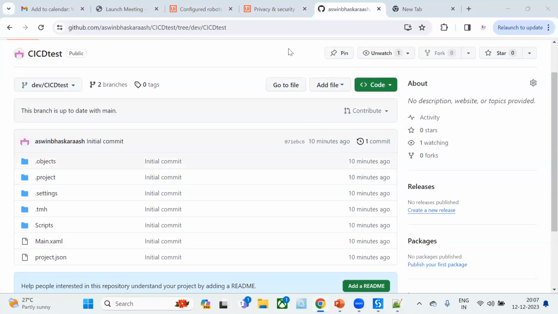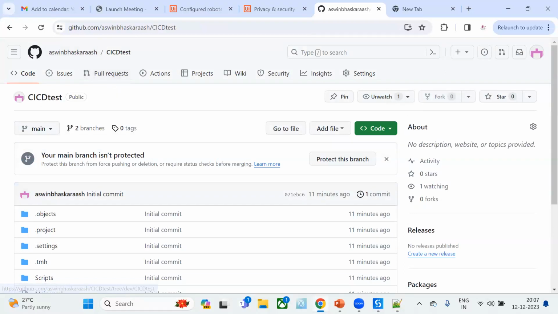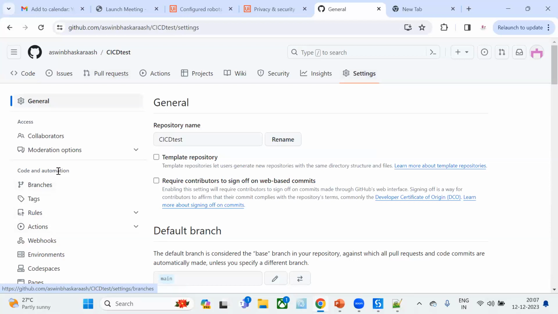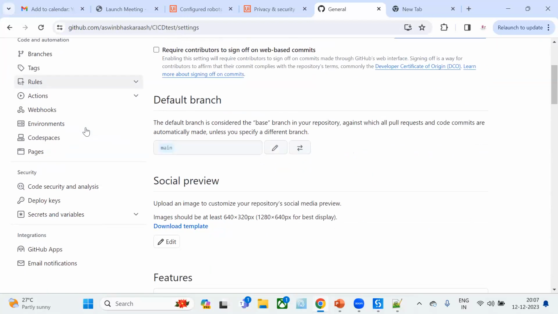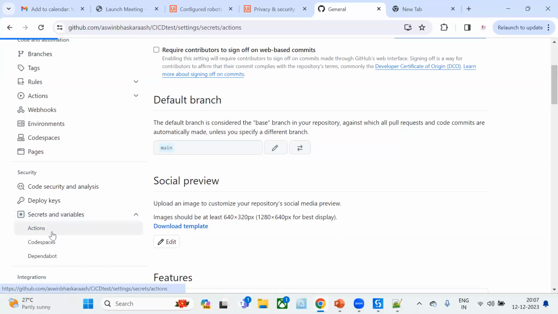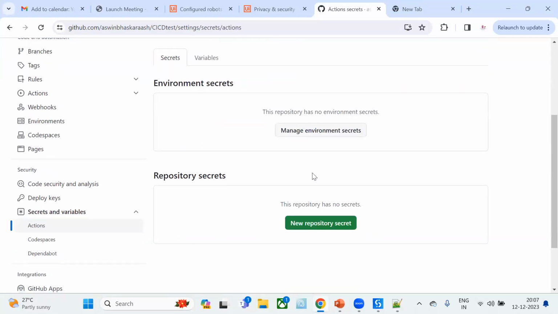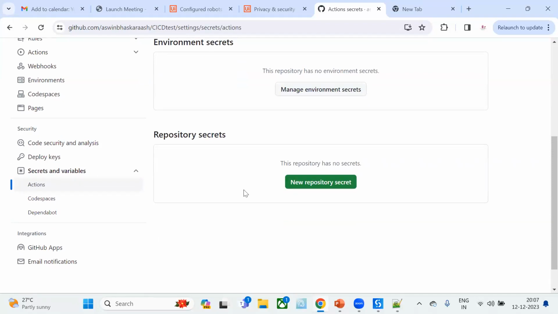Okay. And here, just go back to our repository. This is our repository, and click on settings. On the right, you can see the settings. In the settings tab, if you go down in the security, you can see secrets and variables. Inside this one, you can see actions. Just click on actions and go to create some repository secrets.